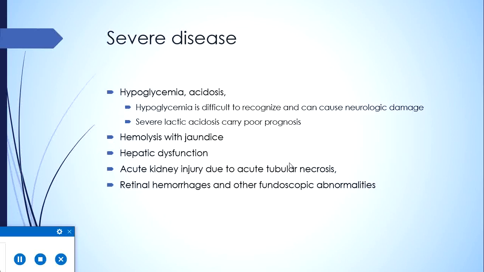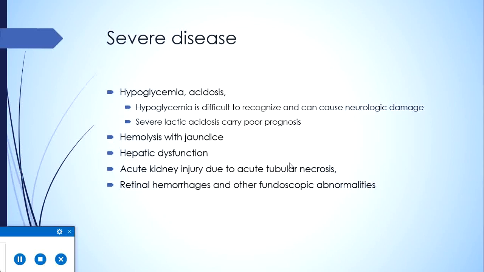There may be hemolysis with jaundice, and this jaundice is not always entirely due to hemolysis. Of course, severe hemolysis can lead to pre-hepatic jaundice, but hepatic dysfunction is also a feature of severe disease. Similarly, acute kidney injury due to acute tubular necrosis can occur, and which also carries a poor prognosis unless immediately treated.